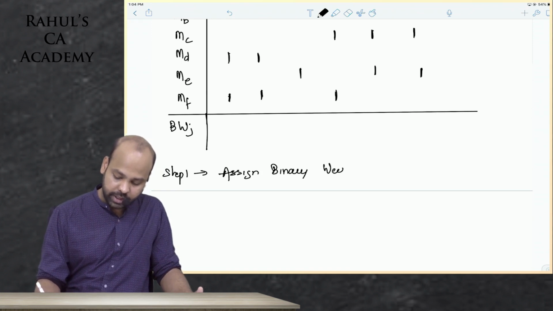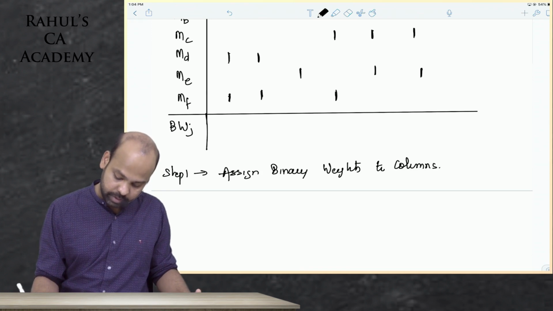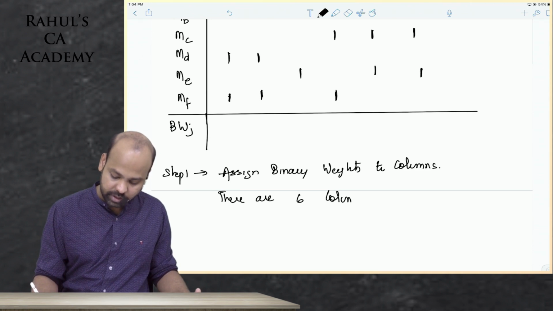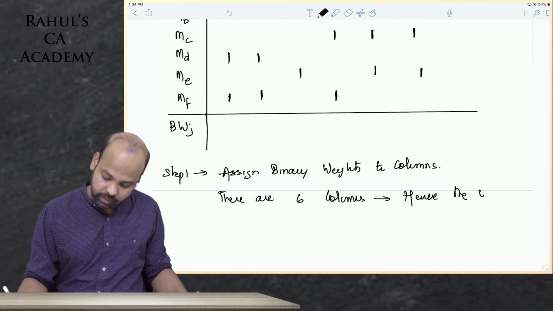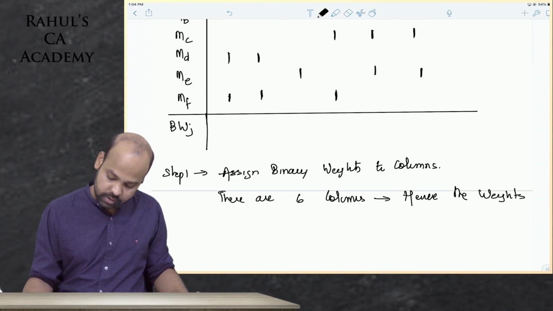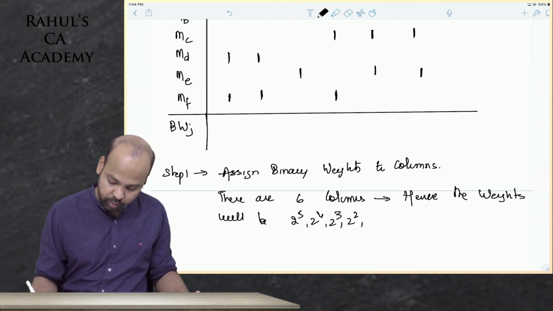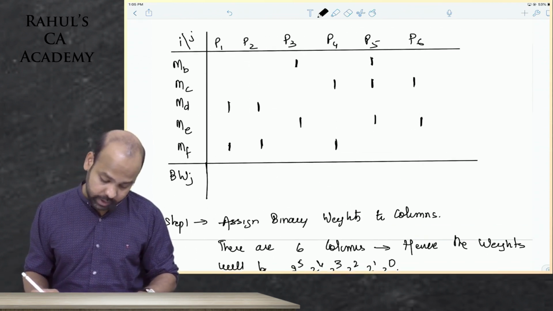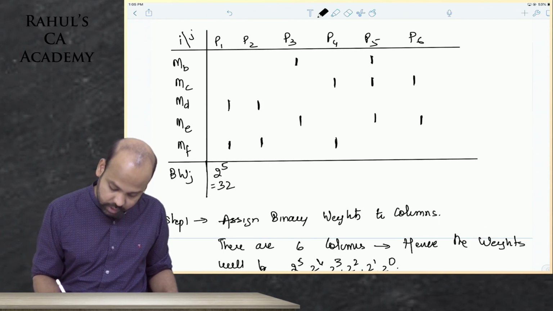Assign binary weights to columns. Remember, there are 6 columns, beta. Hence, what will be the weights? The weights, beta, would be 2 power 5, 2 power 4, 2 power 3, 2 power 2, 2 power 1, 2 power 0. These would be the weights, guys. So here, beta, I can write 2 power 5, the first weight, 32.